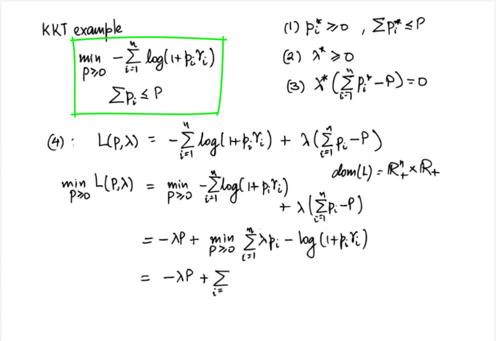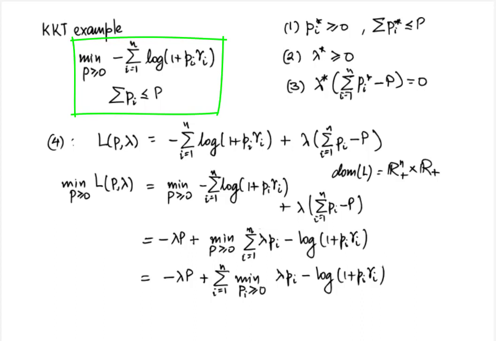Therefore, the right hand side can be written as minus lambda p plus sum over i from 1 to n of min over pi greater than or equal to 0 of lambda pi minus log(1 plus pi gamma i). So this way the n-dimensional problem has been reduced to n single-dimensional problems. This happens a lot when dealing with Lagrangians actually, especially when the objective and constraints are both separable in the pi's.